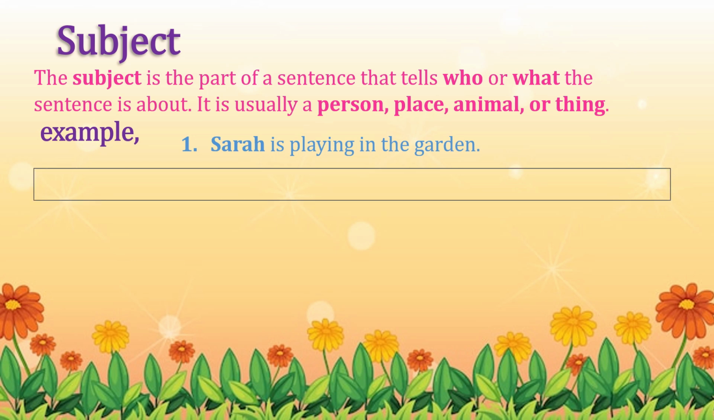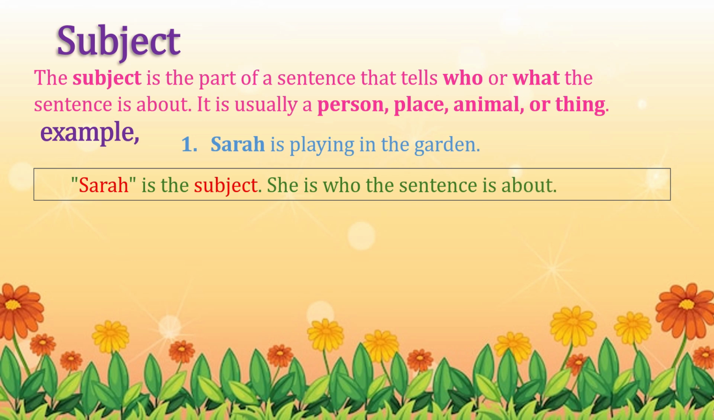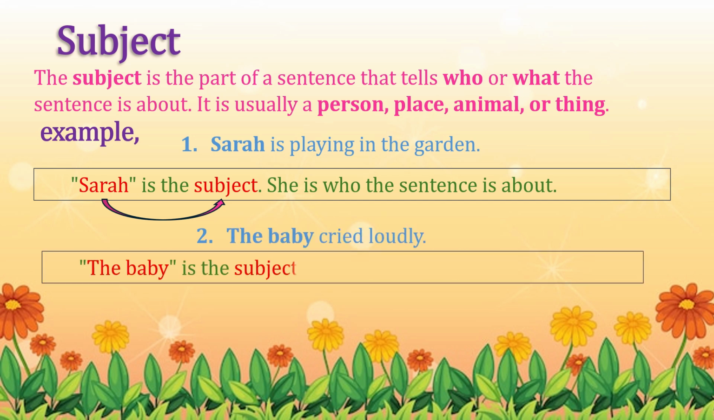In this sentence, Sarah is the subject who is responsible for doing the work. She is who the sentence is about. So Sarah is the subject. Let's have another example. The baby cries loudly. In this sentence, the baby is the subject. This is who the sentence is about. So, the baby is the subject who is performing some action.